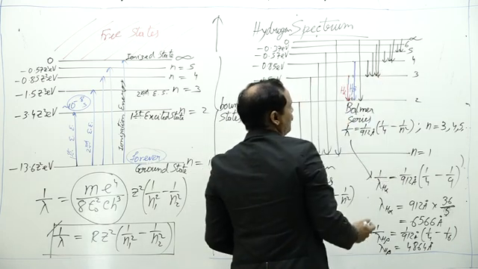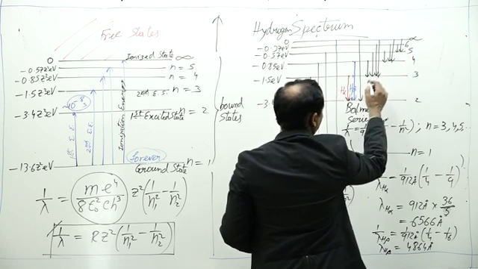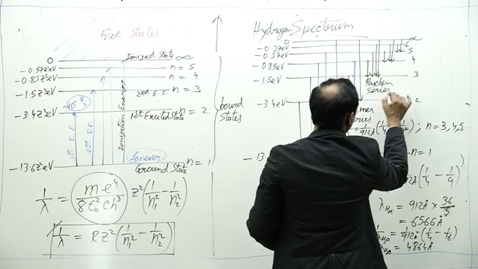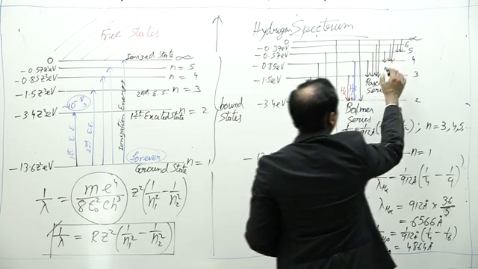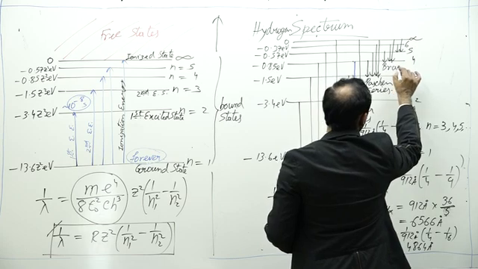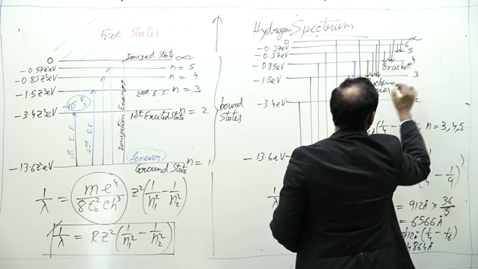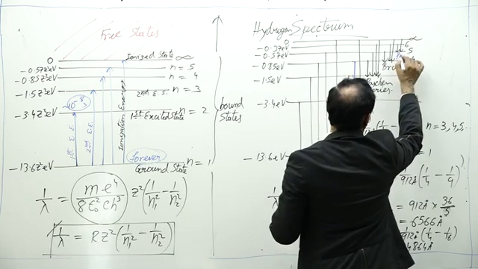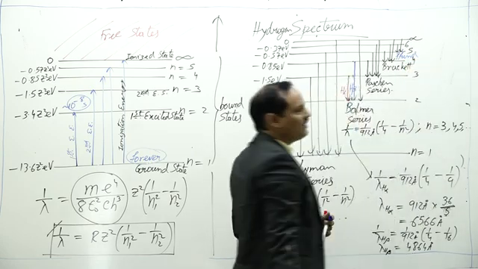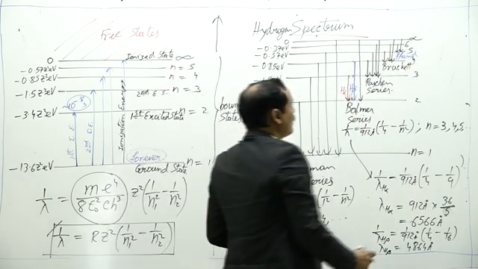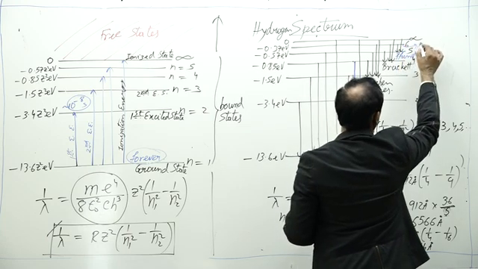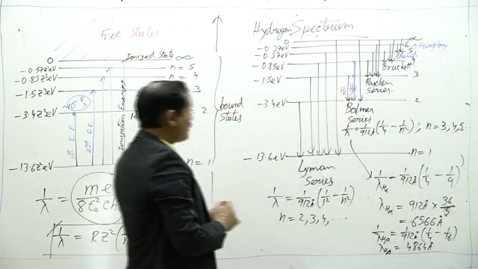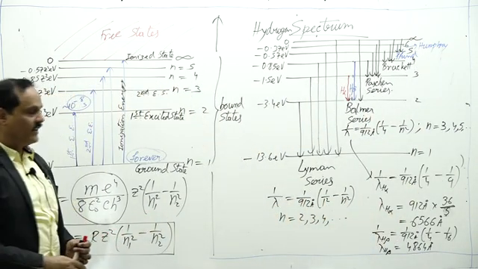Next, if the transition is from any higher level to n equal to 3, we have Paschen series. Then from any higher to 4, we have Brackett series. From any higher to n equal to 5 gives Pfund series, not P-fund, it is Pfund series. To n equal to 6, we have Humphrey series, and so on. So these are the different series of hydrogen.